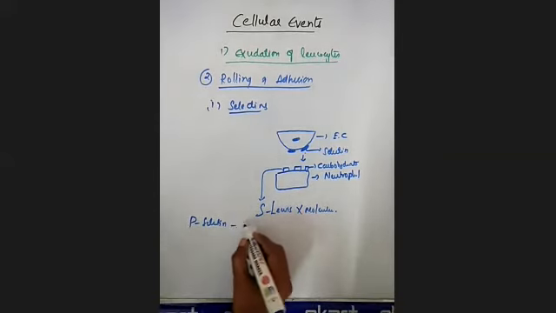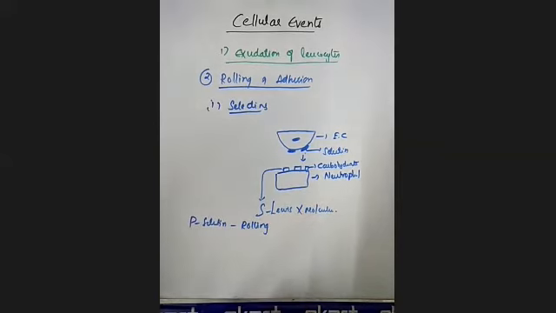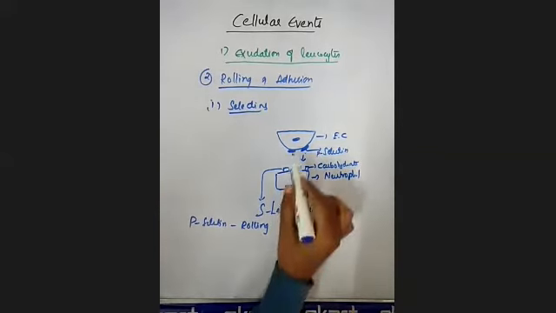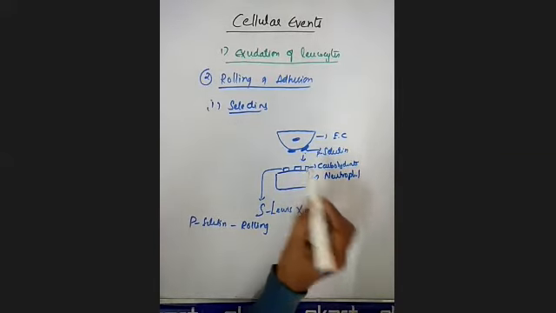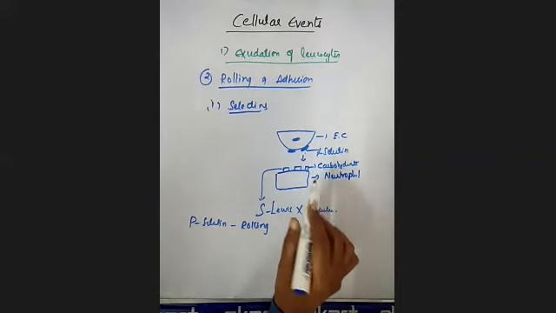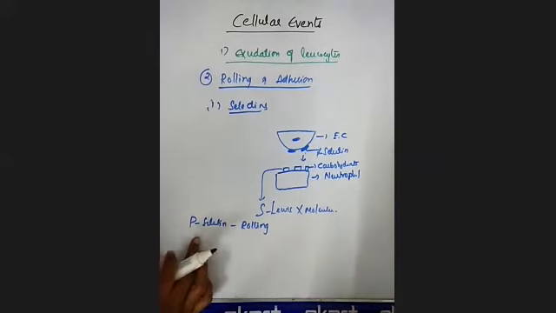This P-selectin is mainly used for the rolling process. We have seen the rolling phase. Suppose this P-selectin has been expressed on the surface, then it will be recognizing the carbohydrate. Then what happens? These neutrophils will roll over the endothelial cells. That means P-selectins are mainly useful for the rolling phase.